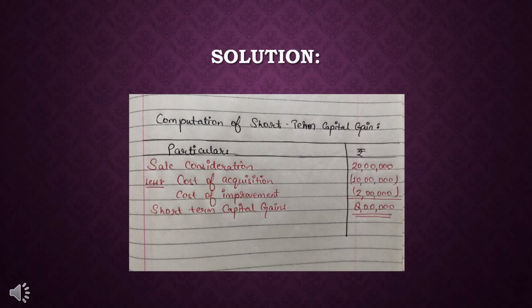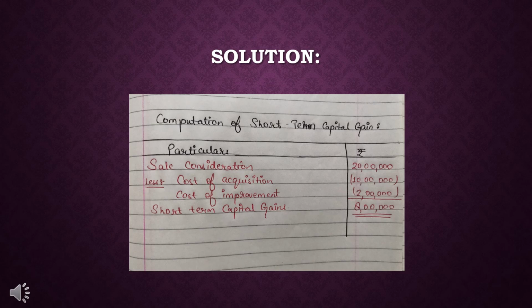So how have we calculated the short-term capital gain? It's a simple solution. The sale consideration given in the question is 20 lakh, out of which I have deducted the cost of acquisition, that is 10 lakh rupees, and the cost of improvement, rupees 2 lakh. After deducting both amounts, I got rupees 8 lakh.